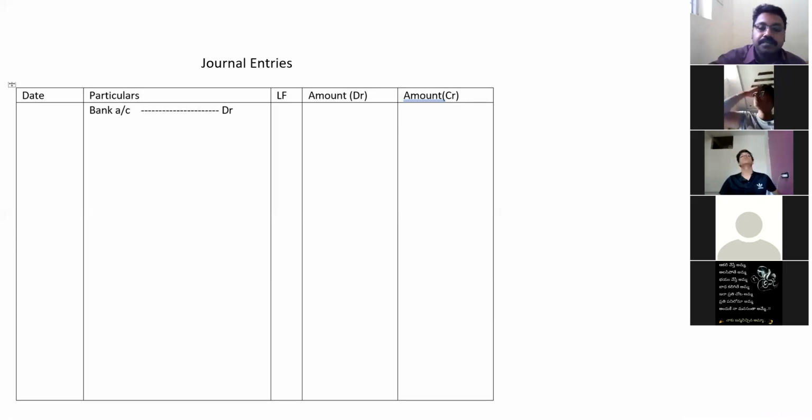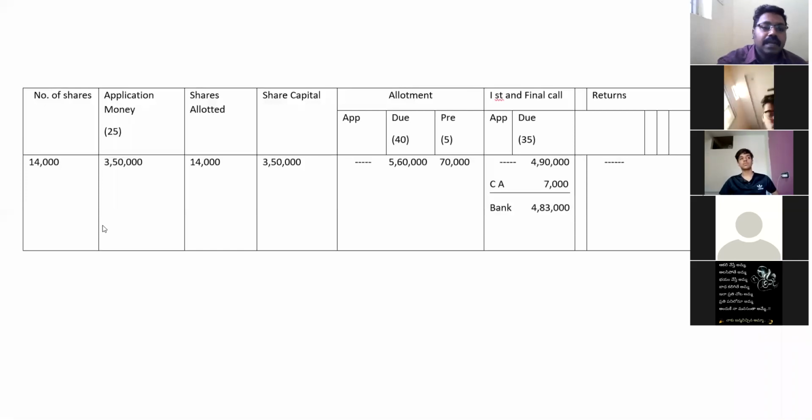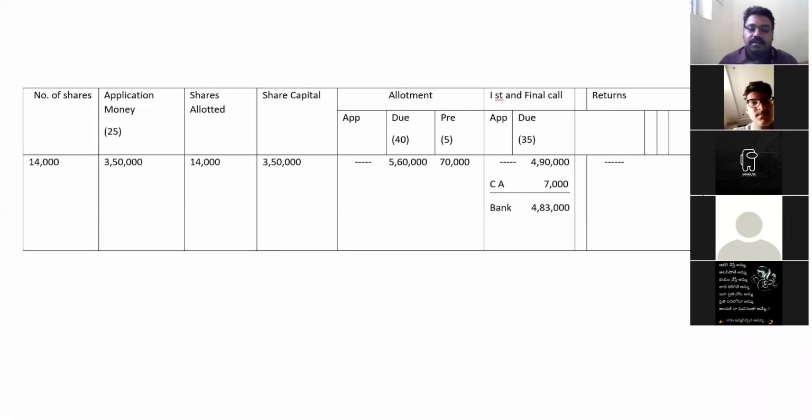First, the application money is received by the company. The company is not going to the shareholders, and they are not directly paying the company.